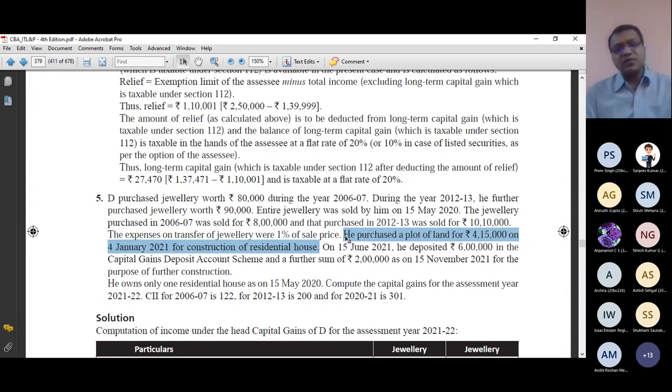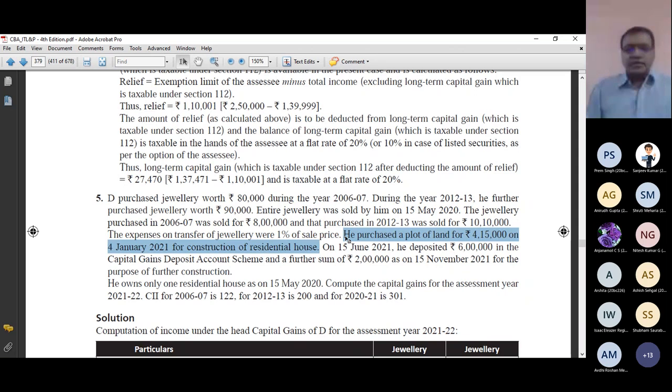Yes, exemption of capital gain, because whenever you have long-term gain or short-term gain, always think, is there any exemption available or possible? So since I have two long-term capital gains, as a rational person, I will try to get the exemption.